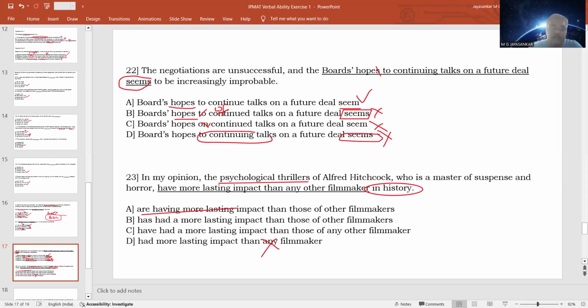It means that at present they are having more lasting impact, whereas the statement implies that in the past also they had more lasting impact. So even though it is grammatically correct, this is not a very good answer. Keep it in your mind.